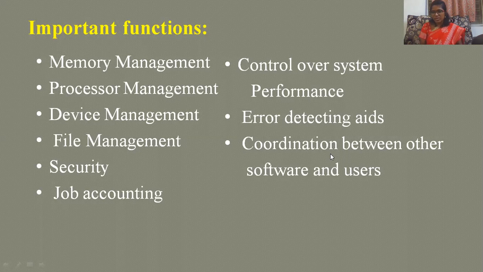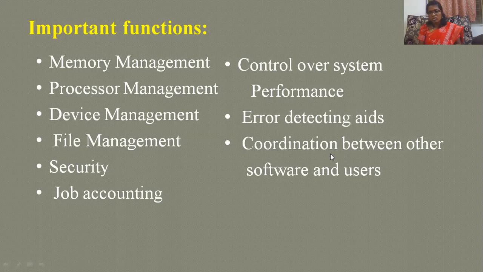Next is device management, which we talked about already, computer hardware. So the operating system has to check that no process should be blocked. I mean, no process should be in a waiting condition for any of the resources.